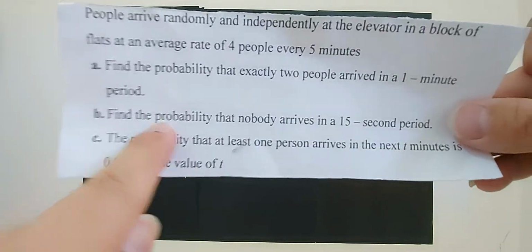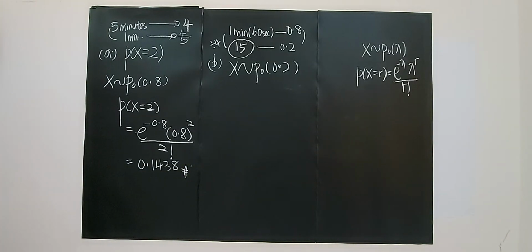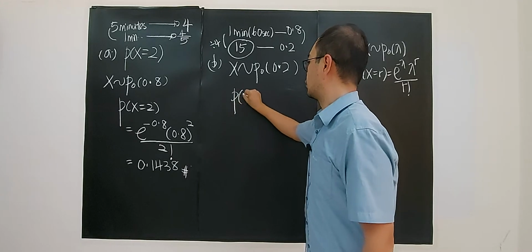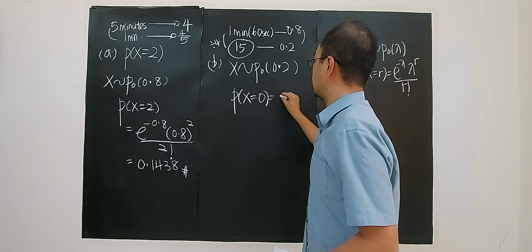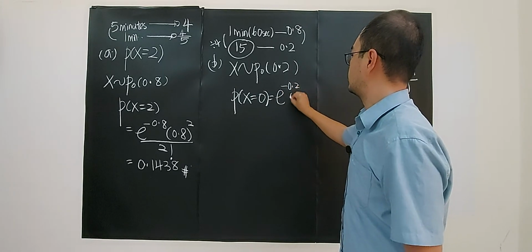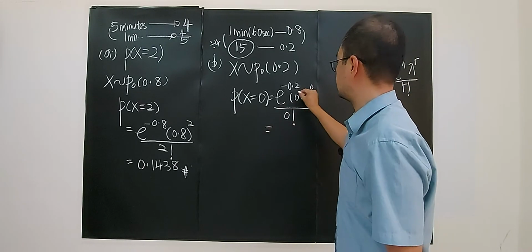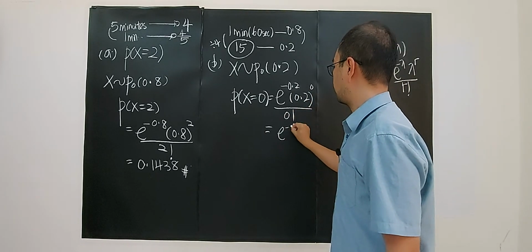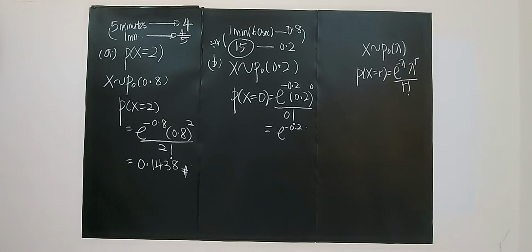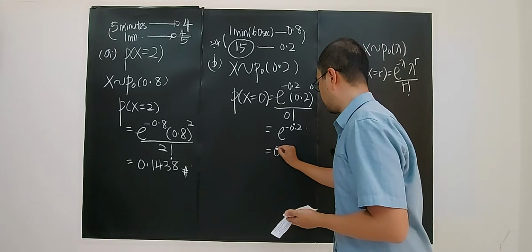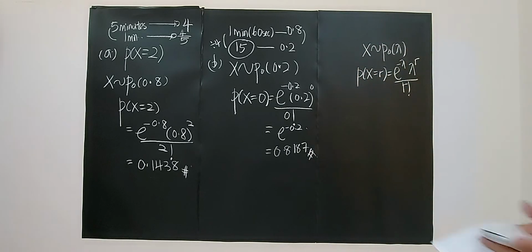This is how we solve probabilities involving Poisson distribution. So for 15 seconds, the mean is 0.2, and nobody arrived. So during those 15 seconds, nobody is at the elevator. So it's e to the power of negative 0.2, times 0.2 to the power of 0 over 0 factorial, as this is 1, so it's e to the power of negative 0.2. Let's calculate, which gives you, in 4 decimal places, 0.8187. This is for part B.